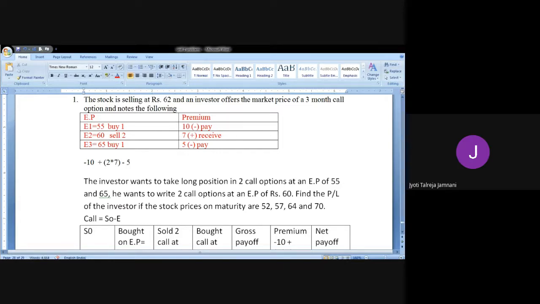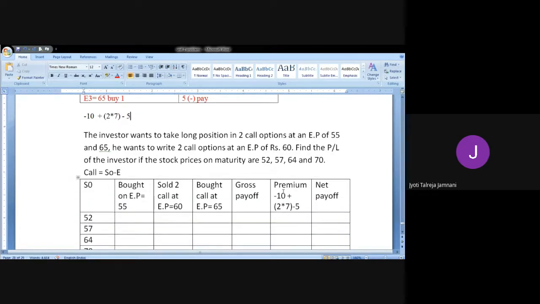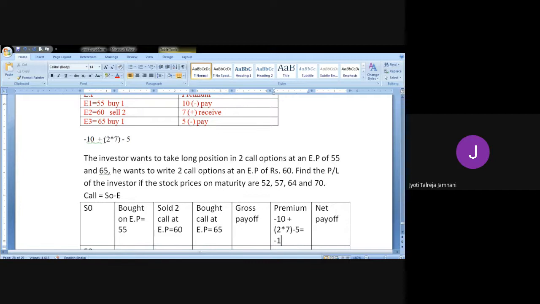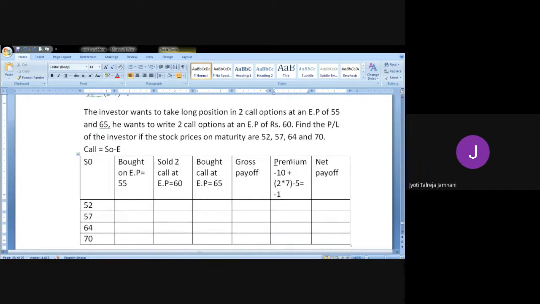Are you getting it now? Yes, ma'am. So minus 10 plus 14 minus 5. This is how it will be. So minus 10 plus 14 is 4. Minus 5 is minus 1. So you will get a premium of minus 1. Repeat it again. From 14 rupees, you minus 10, you will get 4 rupees. Again, you minus 5, you will get minus 1 rupee. So the premium is minus 1. Is it clear, Pranali? Yes, ma'am, got it.